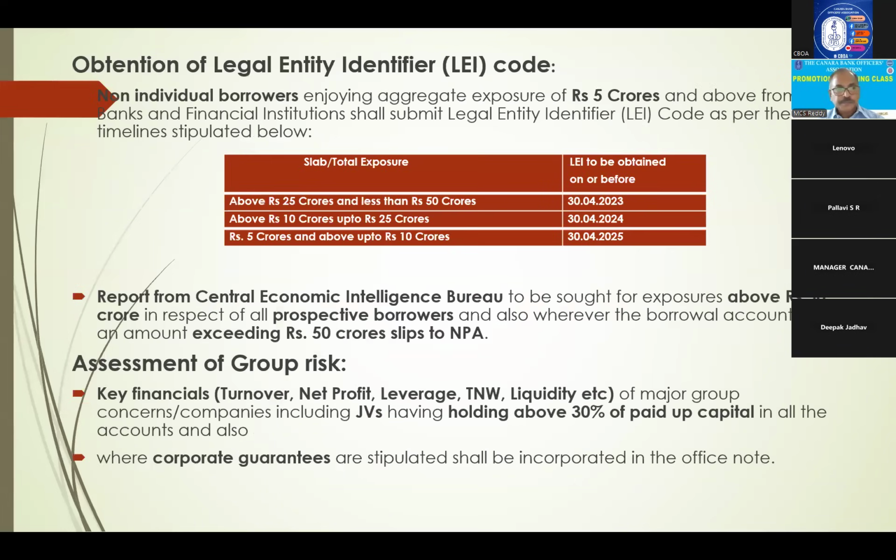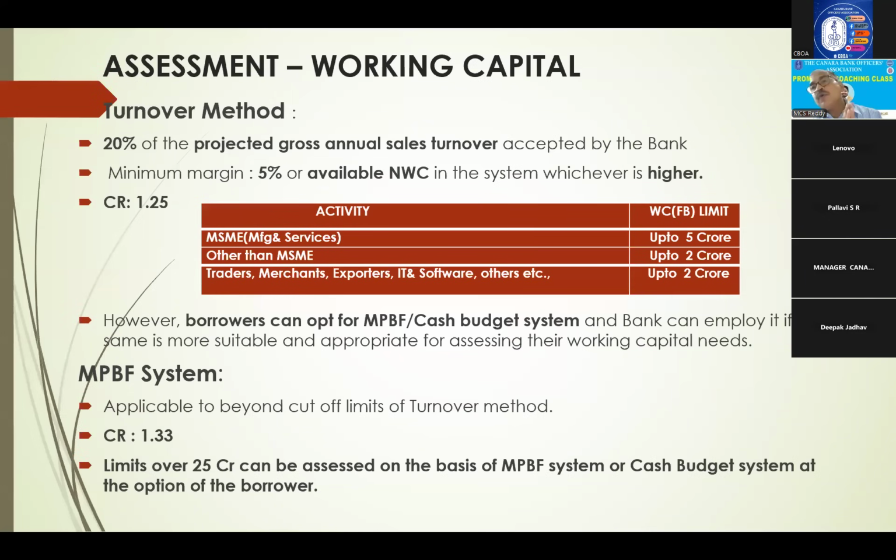Okay. Now we go for working capital assessment. So 3 methods are there. One is working capital turnover method. Second one is MPBF, and third one is cash budget method. What is this turnover method? It is also called as PR Nayak Committee recommendations. Here 20% of projected gross annual sales turnover is accepted by the bank.